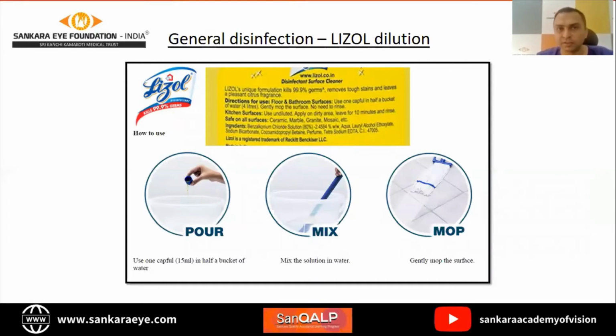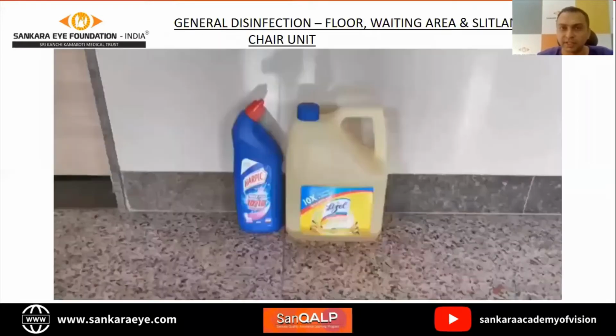Now for floor disinfection, what do you use? So our policy says we need to use Lysol. On the Lysol can itself, it says that you need to add 1 cap full of Lysol in 4 liters of water. So 1 cap full is 15 ml of Lysol in 4 liters of water, and of course you multiply accordingly, and you use it for cleaning.